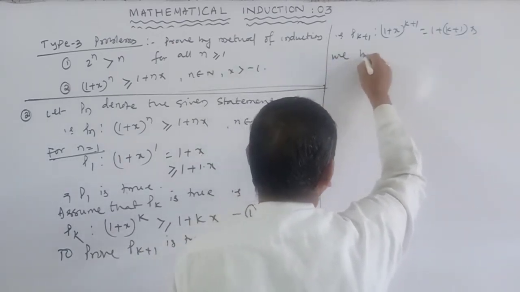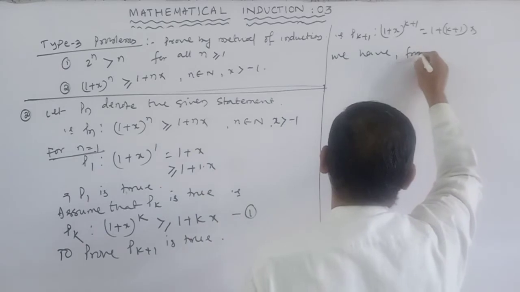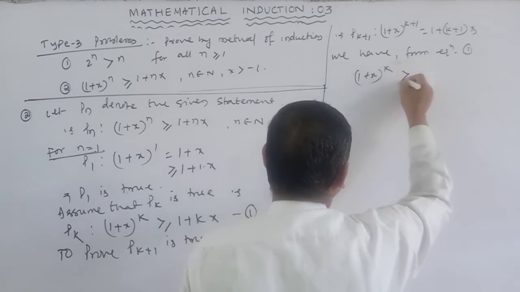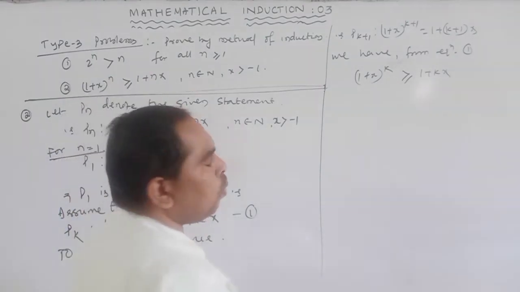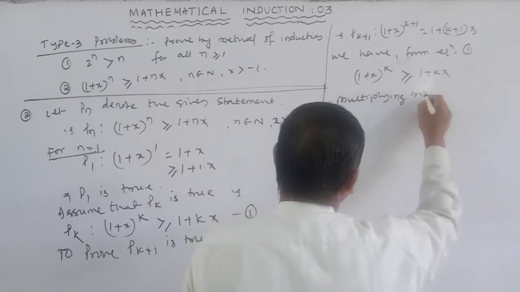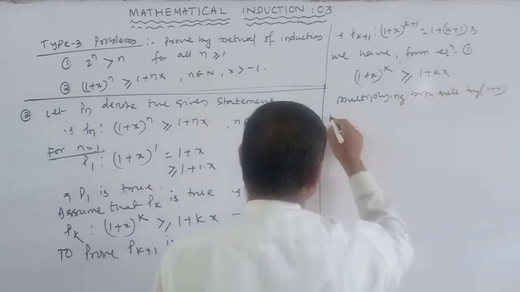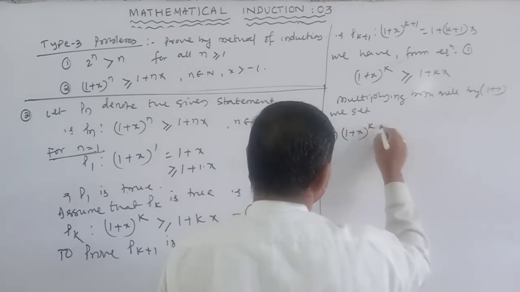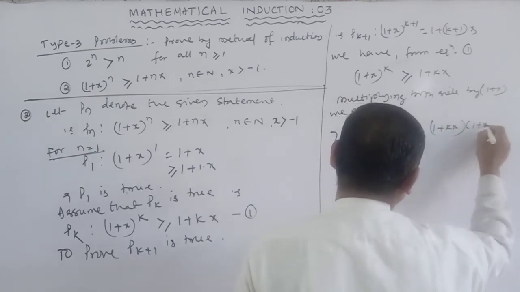We have, from equation 1, (1 plus x) to the power k is greater than or equal to 1 plus kx. Multiplying both sides by 1 plus x, we get (1 plus x) to the power k into (1 plus x) greater than or equal to (1 plus kx) into (1 plus x).